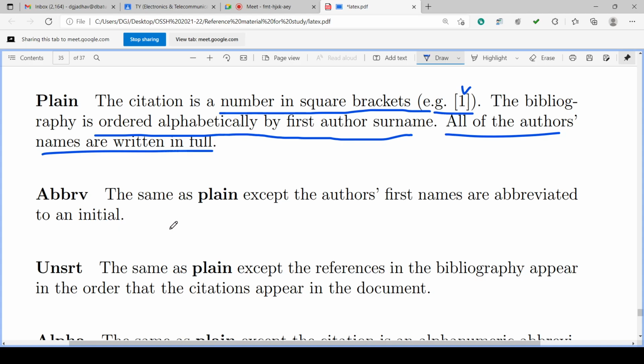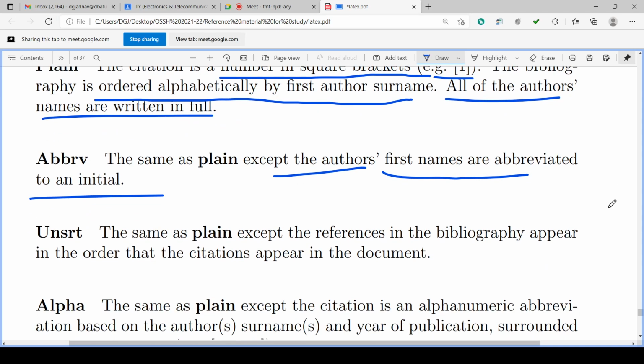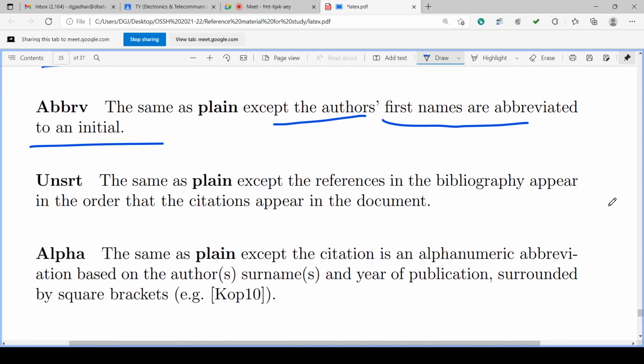The abbreviated is the short form of the author. Same as plain except the author's first name is abbreviated to the initial. So instead of the full name, an abbreviated name is used. Then, unsrt is the same as plain, but the references in the bibliography appear in the order that citations appear in the document.